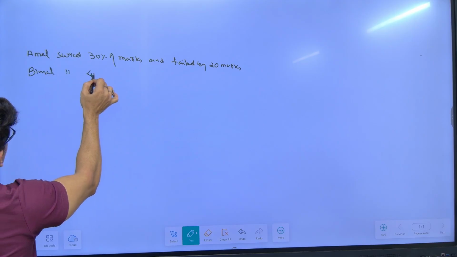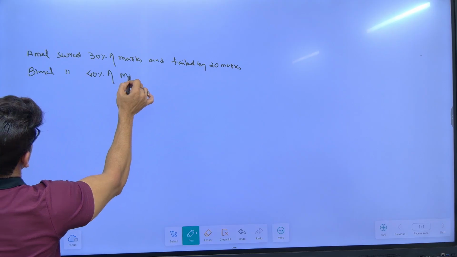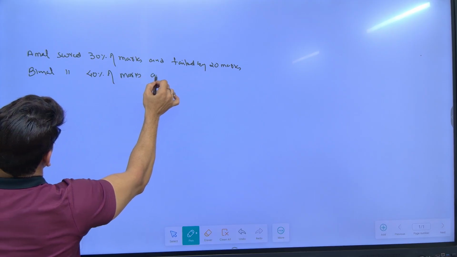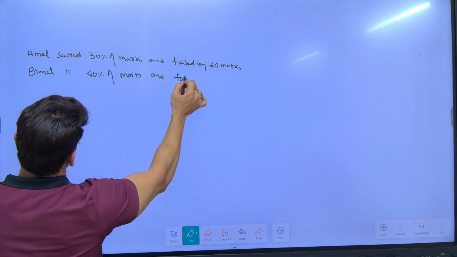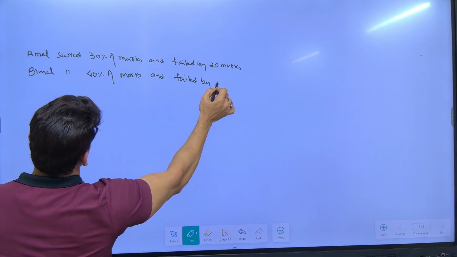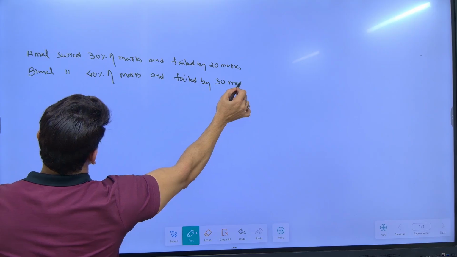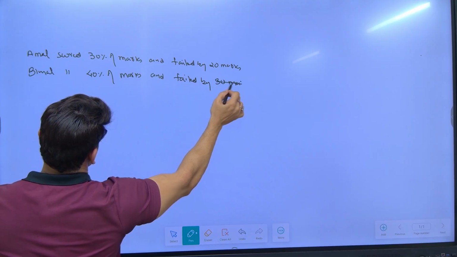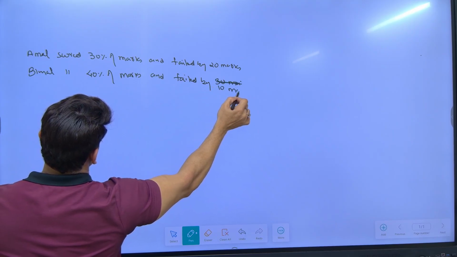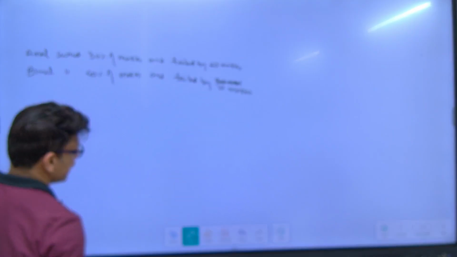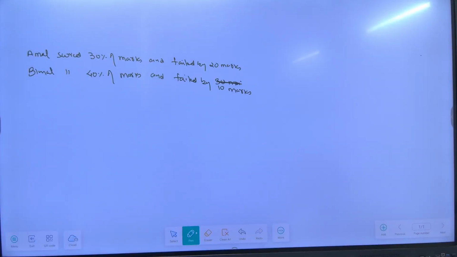Vimal scored 40% of marks and failed by 10 marks. Find the passing marks and total marks.